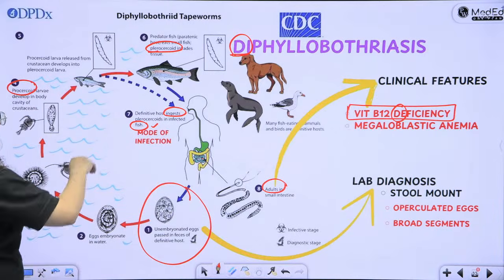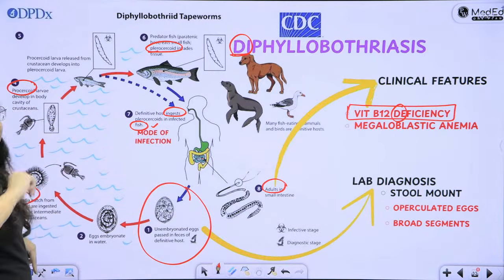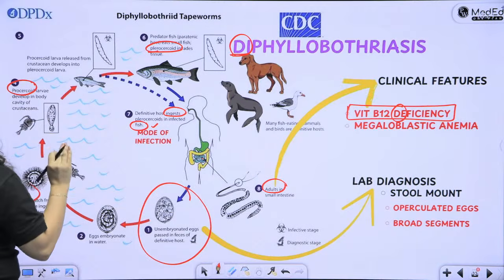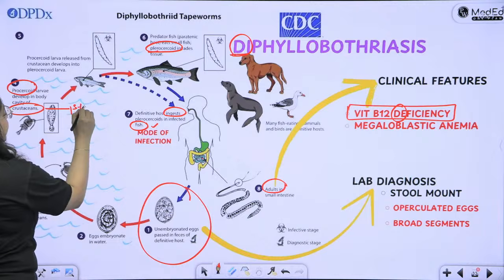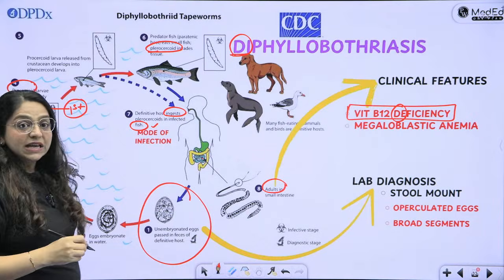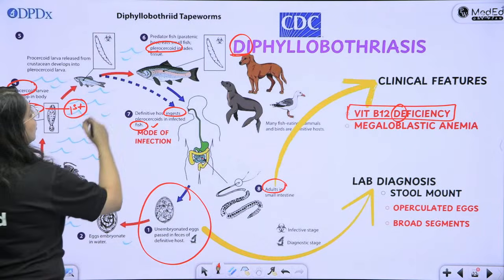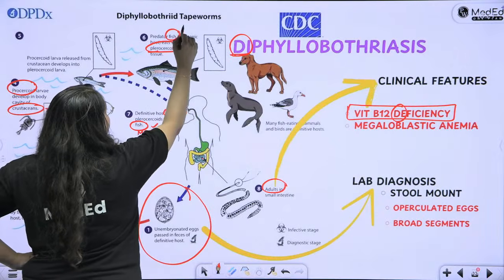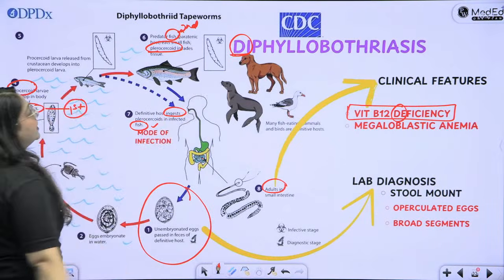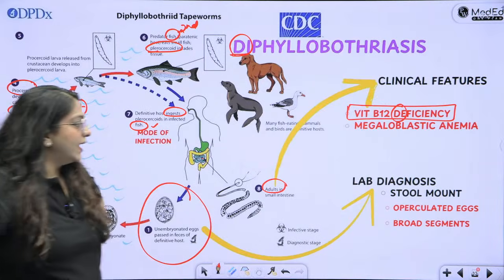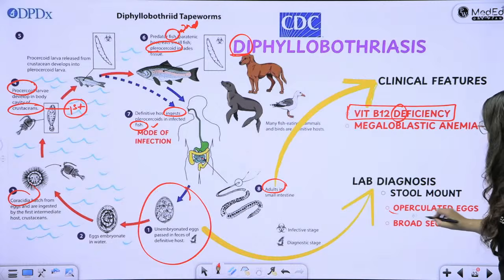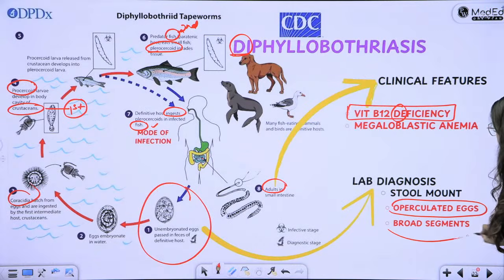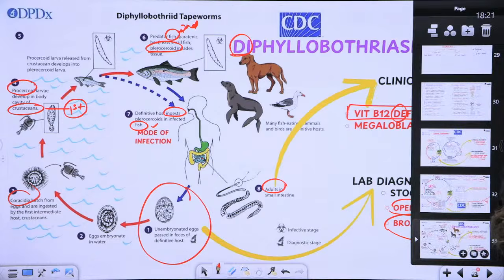Okay? In between, it was going through the second intermediate host. So the first intermediate host for Diphyllobothrium is the crustaceans, the crabs, etc. Then it goes into the fish, and this fish is the second intermediate host, or the paratenic host for this parasite. Okay, stool. Here you will pick up the stool, you will see the operculated eggs or the broad segments which have broken and entered into your feces. Okay? So this is one.